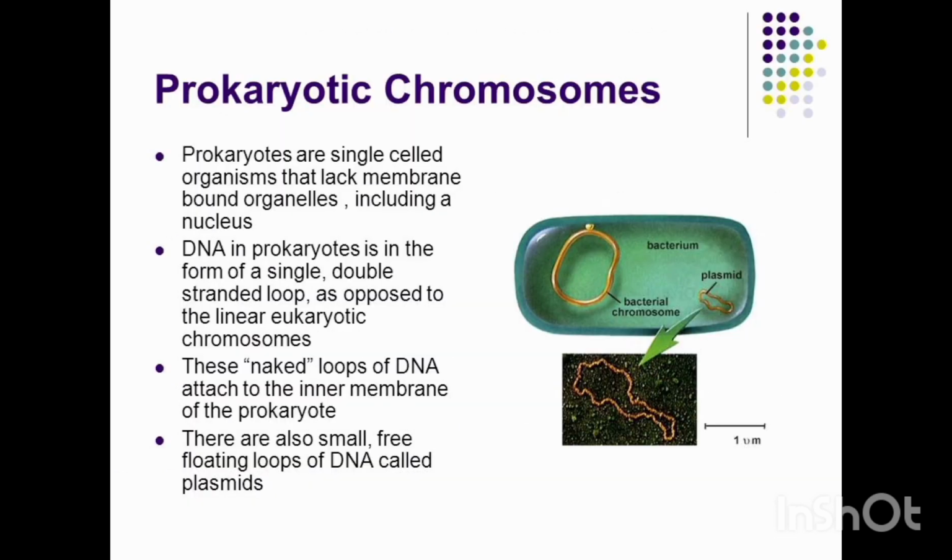They are single-celled organisms that lack membrane-bound organelles, including a nucleus, hence the name prokaryotic chromosome. DNA in prokaryotes is in the form of a single double-stranded loop, as opposed to linear eukaryotic chromosomes. These naked loops of DNA attach to the inner membrane of the prokaryote. There are also small free-floating loops of DNA called plasmids. This diagram clearly shows the prokaryotic chromosome.